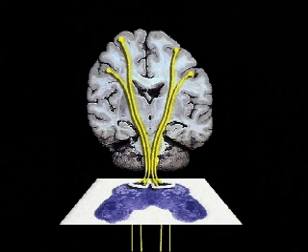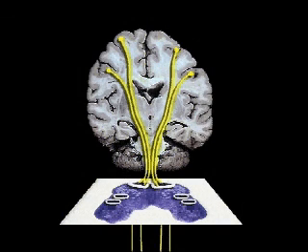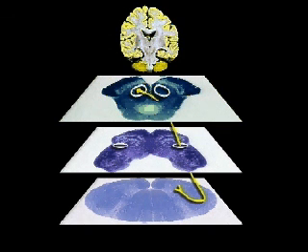Descending as they do through the pyramids of the medulla, they are known as pyramidal tracts. All other descending tracts, such as the rubrospinal, vestibulospinal, tectospinal, and reticulospinal tracts, are extrapyramidal. The rubrospinal tract originates from the cells of the red nucleus of the midbrain. Most fibers decussate as they emerge from the nucleus and descend in the lateral funiculus of the spinal cord to end on interneurons in the anterior horn. The red nucleus receives input from the cerebral and the cerebellar cortex, and the rubrospinal tract forms an indirect yet important link with the spinal cord.